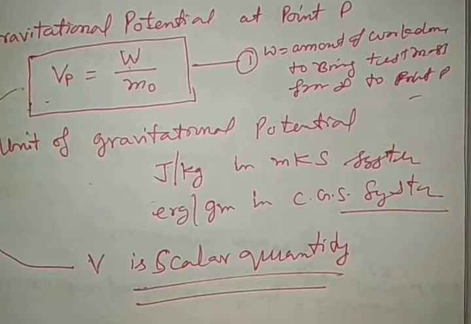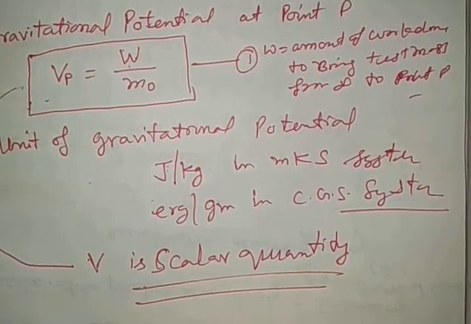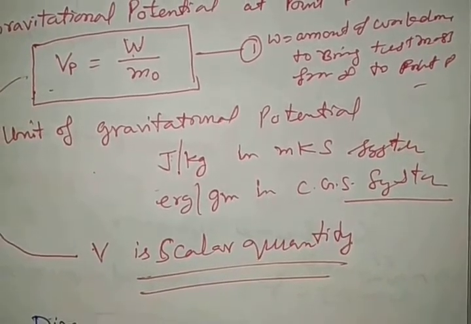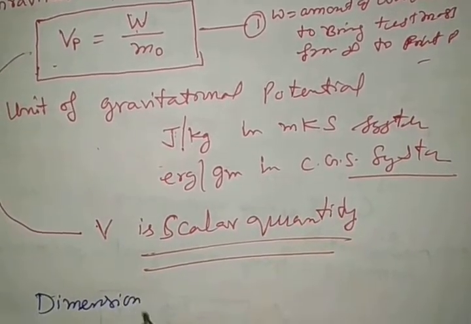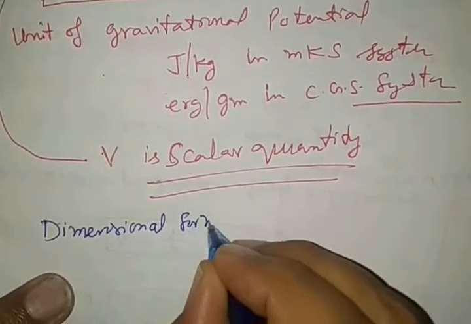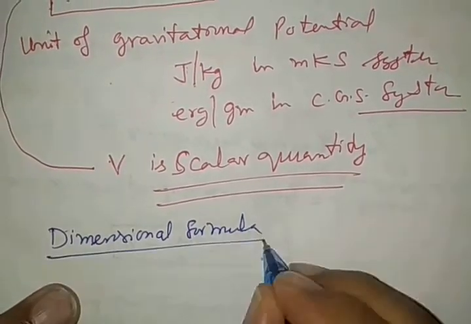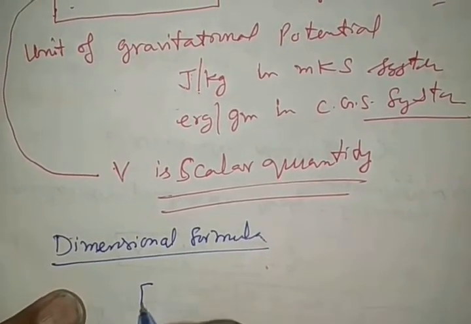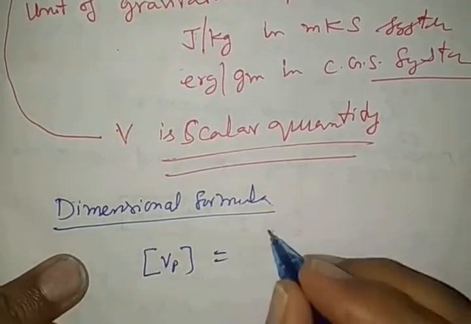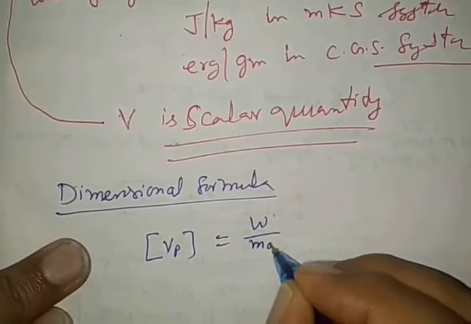Now we want to see its dimensional formula. The dimensional formula of Vp, gravitational potential at point P, is work by mass.